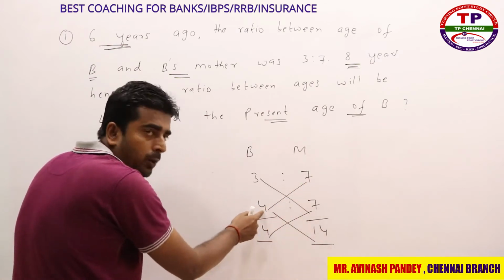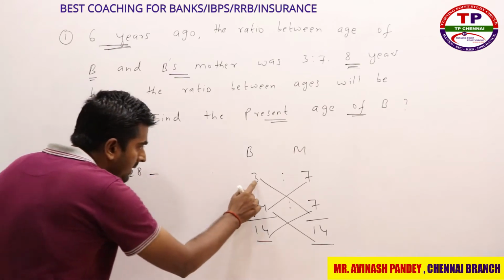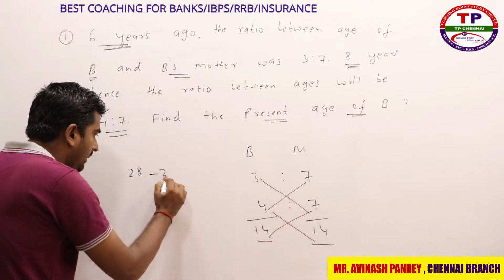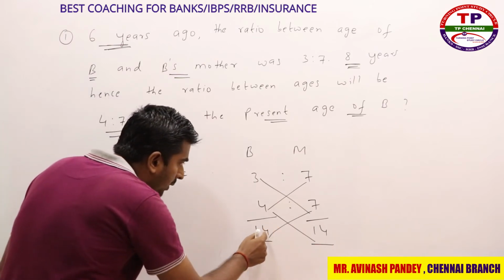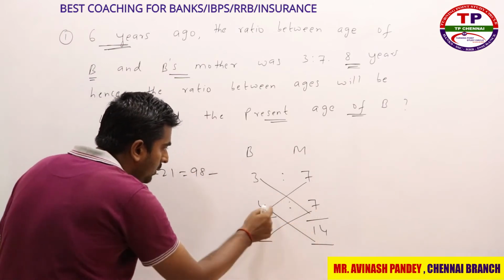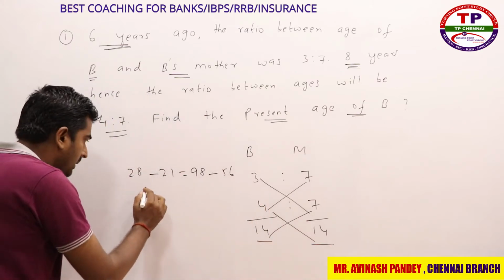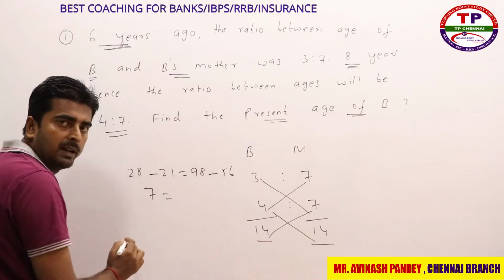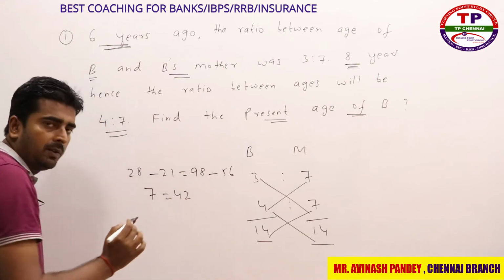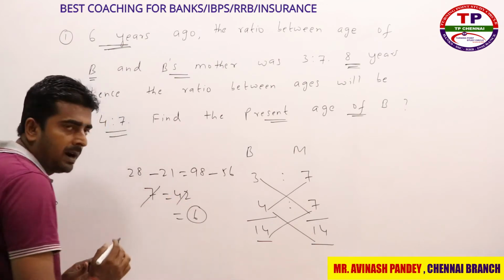So what is 7 into 4? 28. Always the minus symbol will come. What is 3 into 7? 21, is equal to, what is 14 into 7? 98, minus, what is 14 into 4? 56. So 28 minus 21, 7, is equal to 98 minus 56, 42. 7 parts is 42. 1 part is how much? 6. 1 part is nothing but 6.